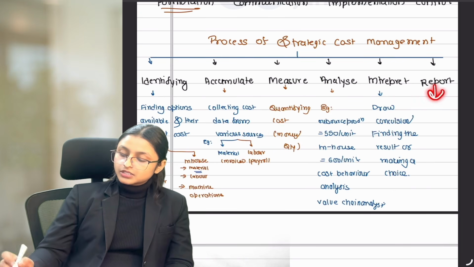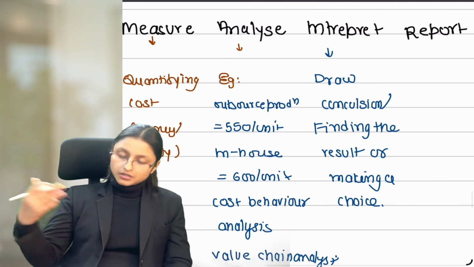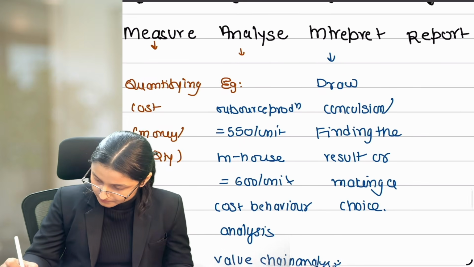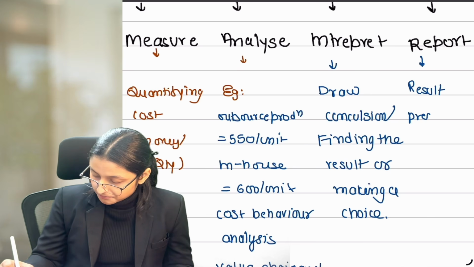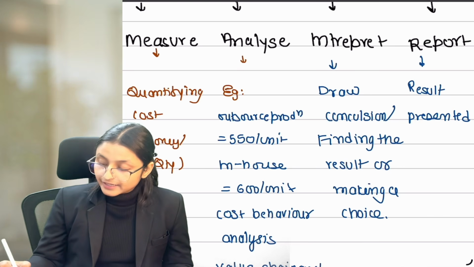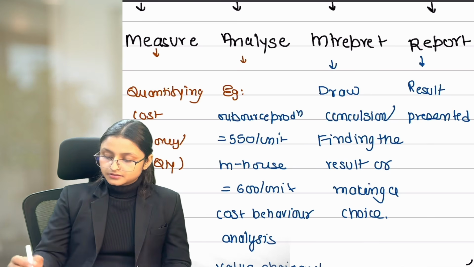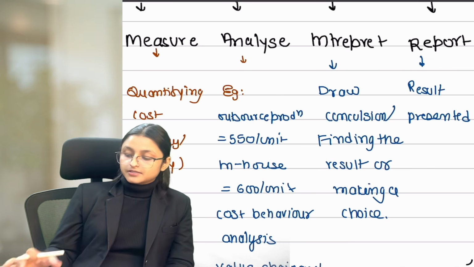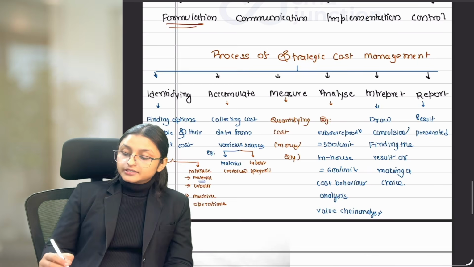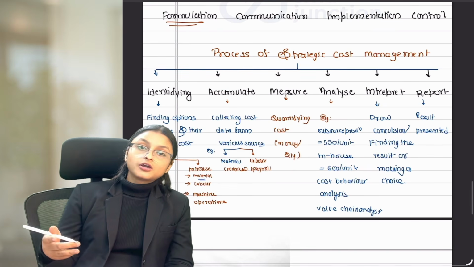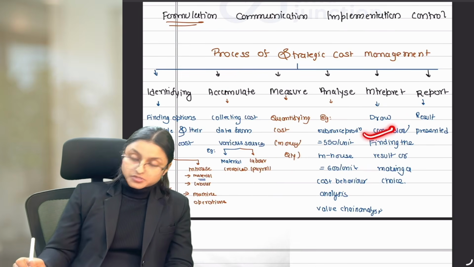Now after finding out the result, we'll report that result to the managers. The result is presented through a report. But the report will not only contain the final result, that is outsourcing production, but with that it will also contain all the process which you have followed for finding out the best option.